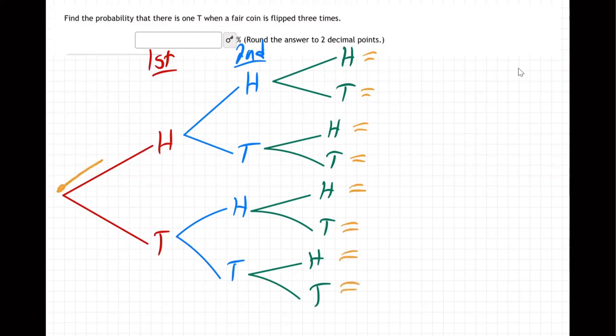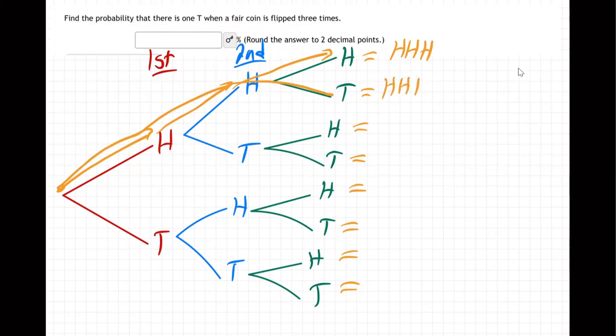So you can start here, you can get heads on the first flip, heads on the second, and heads on the third. Head, head, head. Or you could get heads on the first, heads on the second, tails on the third. Head, head, tail. Or you could get heads on the first, tails on the second, followed by heads. Heads, tails, heads. Or heads on the first, followed by tail again. Head followed by 2 tails.